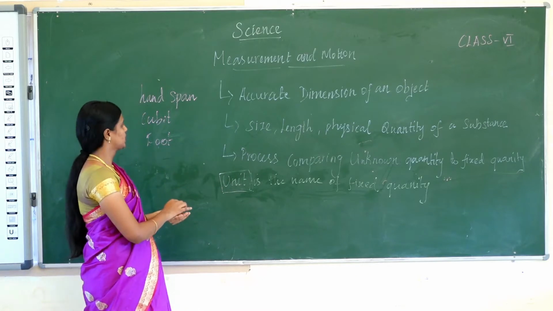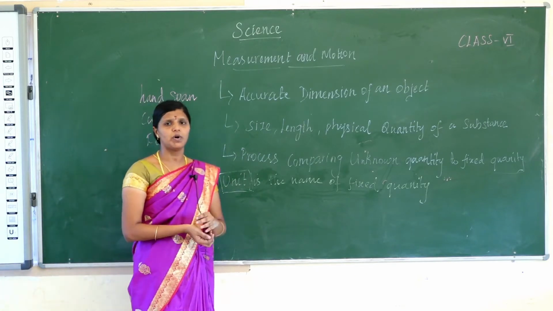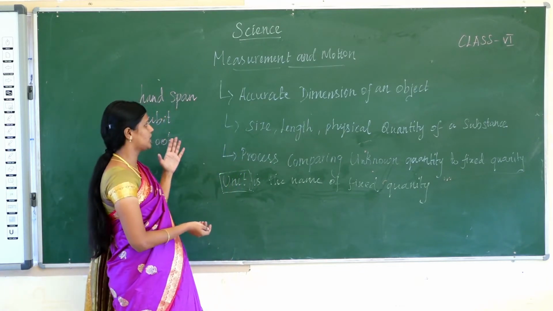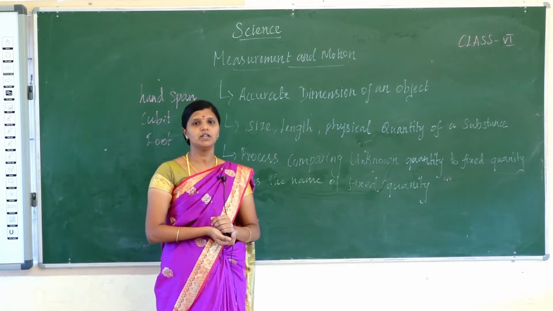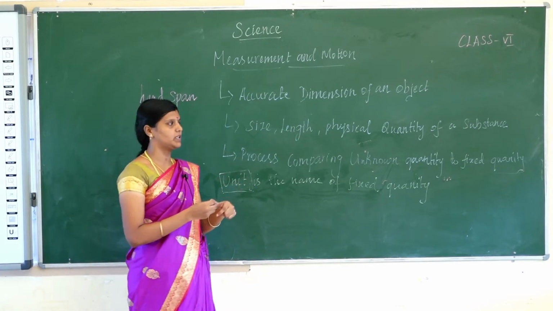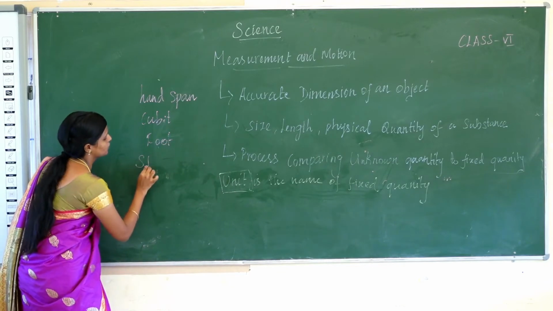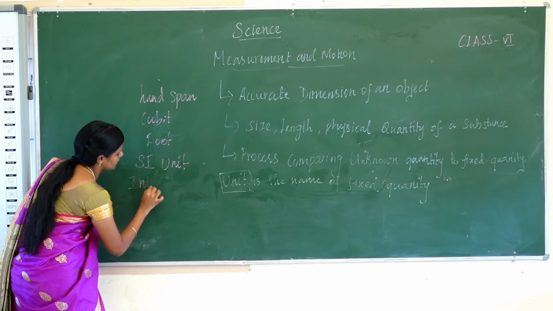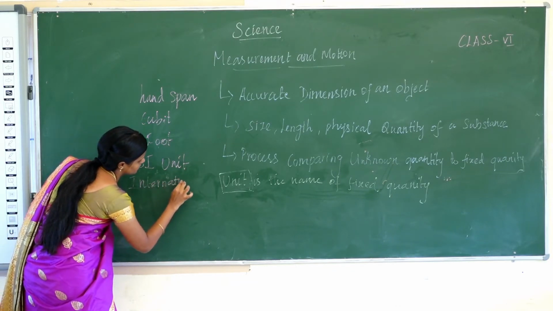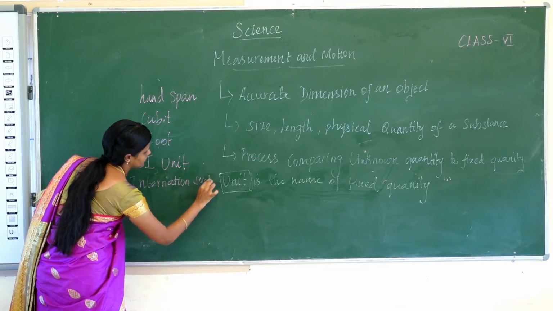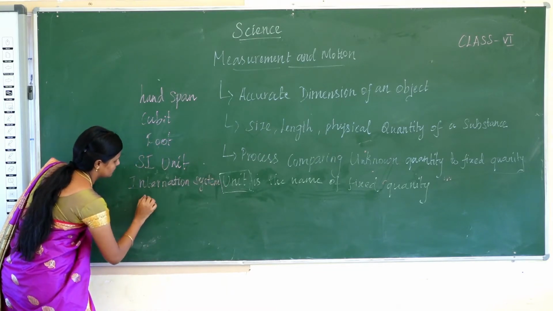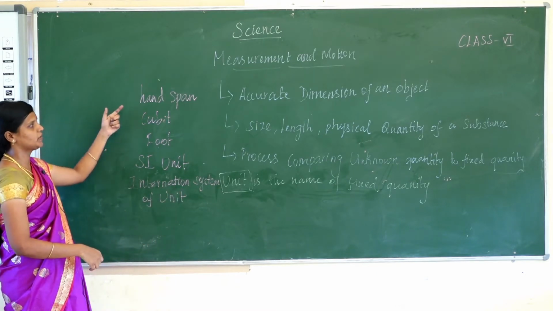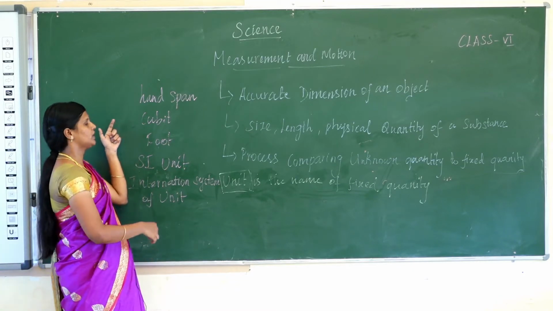The ancient people used these, but body parts differ from person to person, so it is not reliable. Now people needed standard units. It is called the International System of Units, or SI units. Because body parts differ from person to person, it is not reliable.